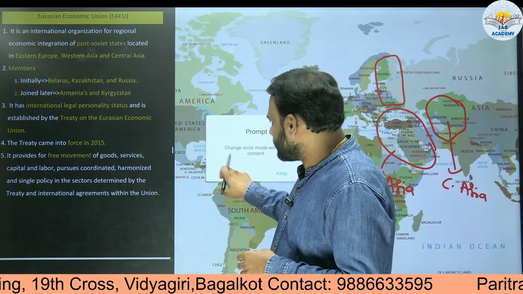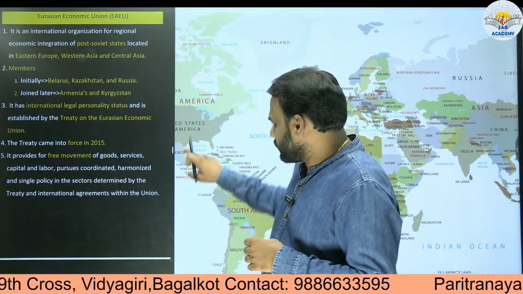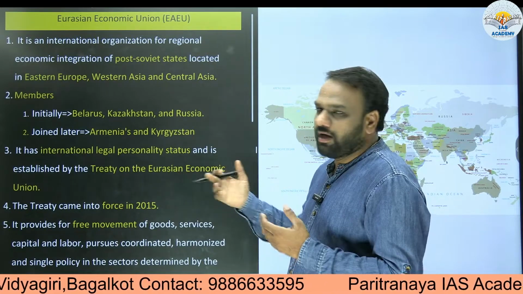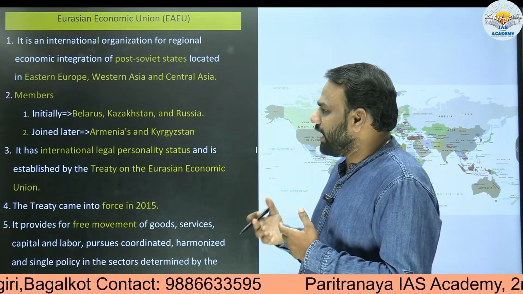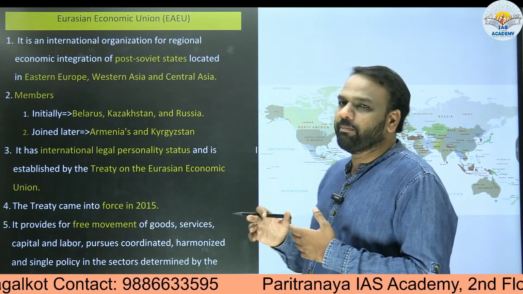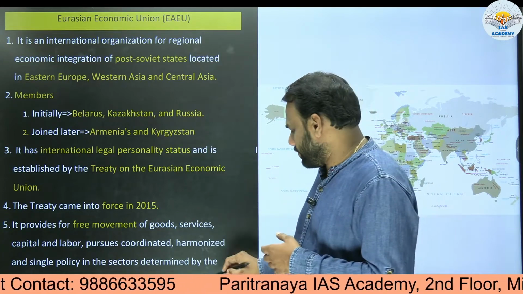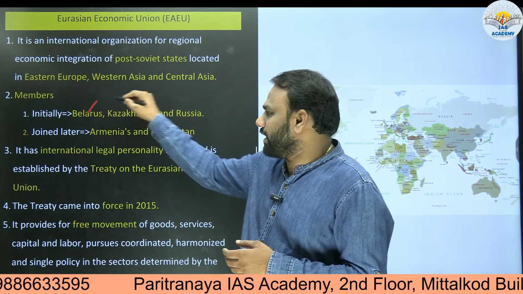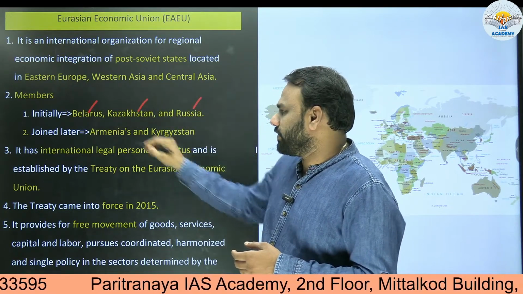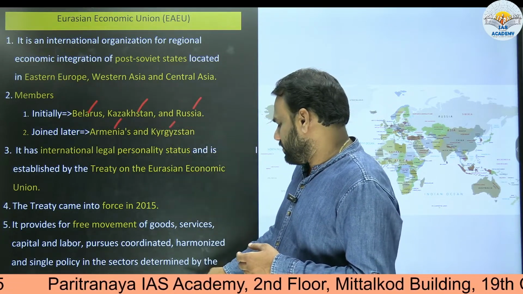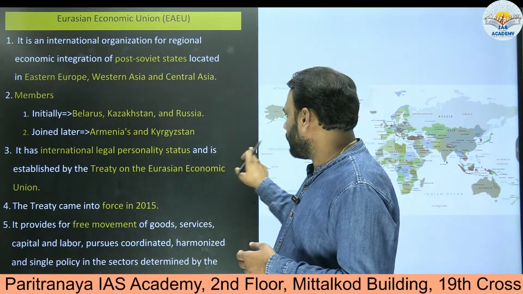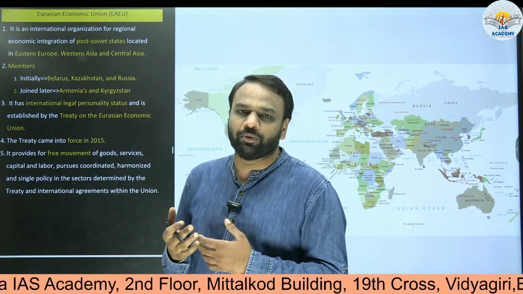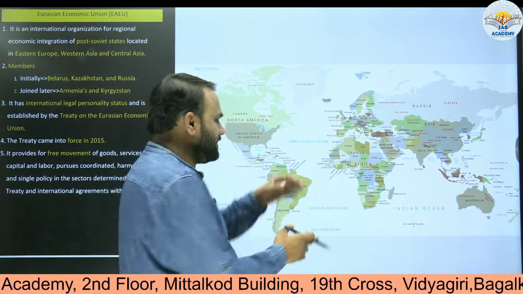The next important point is the actual members. UPSC often focuses on the members. It generally gives an organization and asks us to identify the members of that particular organization. So we should be able to identify them. Here the members of Eurasian Economic Union are Belarus, Kazakhstan, Russia, Armenia, and Kyrgyzstan. It would be better if we are able to locate these countries on the map, so that retaining the information pertaining to these members becomes easier.